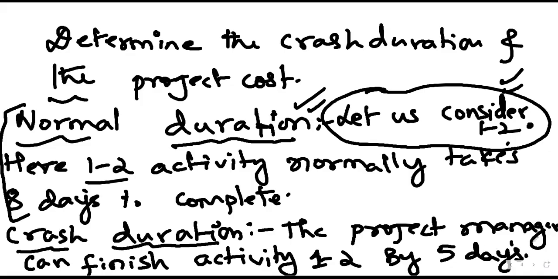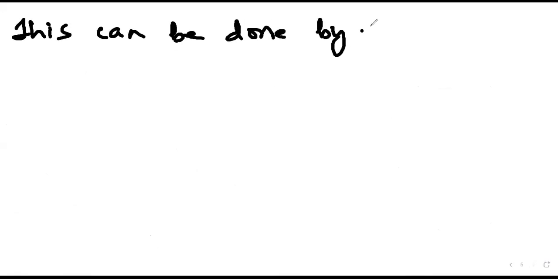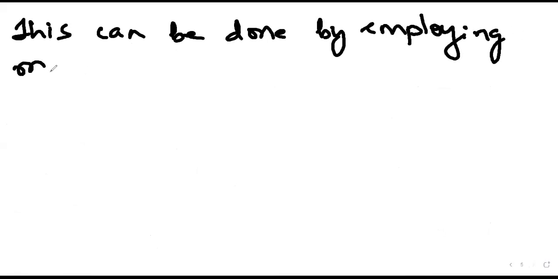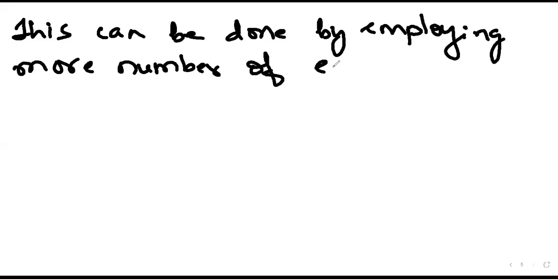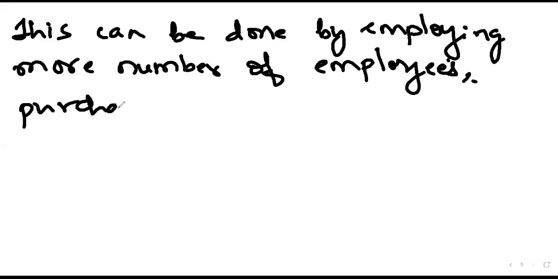So what was the last statement? The project manager can finish the activity earlier by 5 days. This can be done by employing more number of employees, and maybe purchasing more machines.